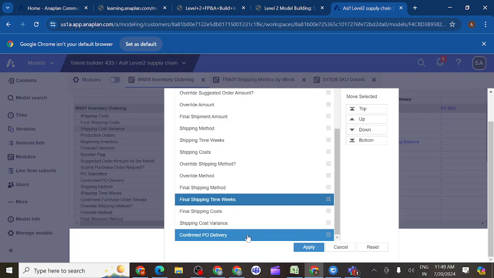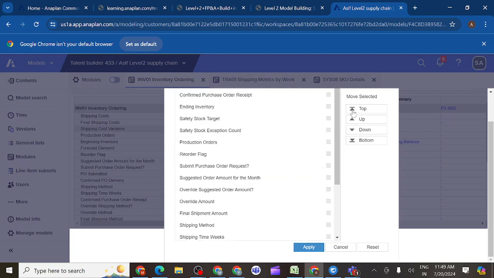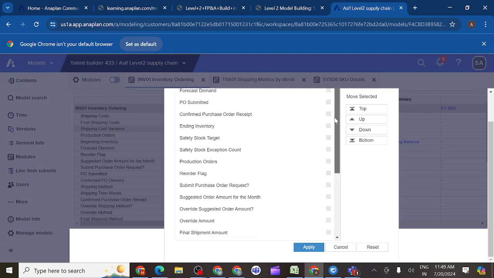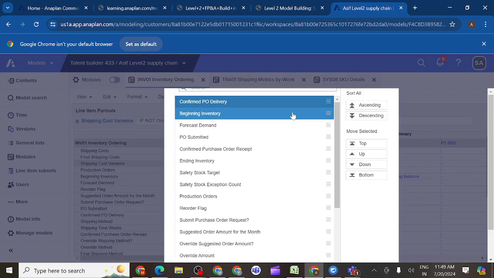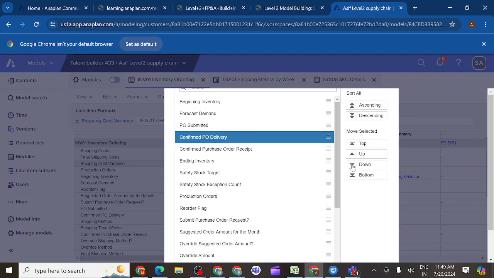It is under beginning inventory, third line item. It should be there. I will check. So it should be under the beginning inventory, third item. No, confirmed PO delivery should be next to PO submitted, fourth line from above.